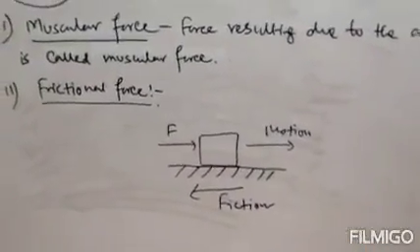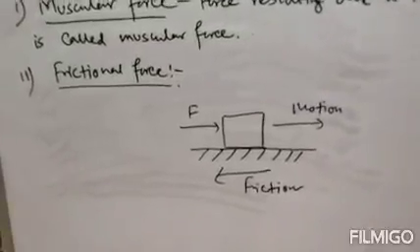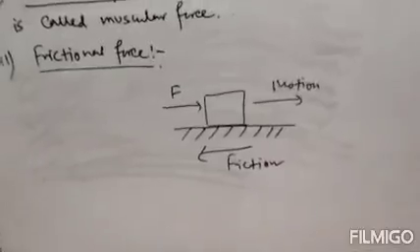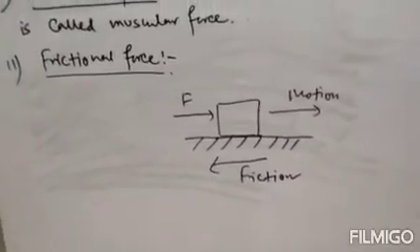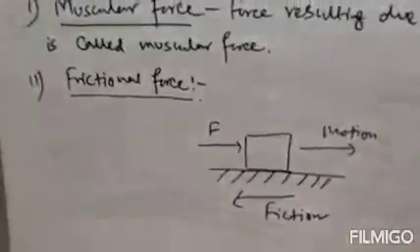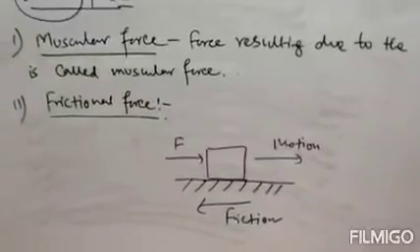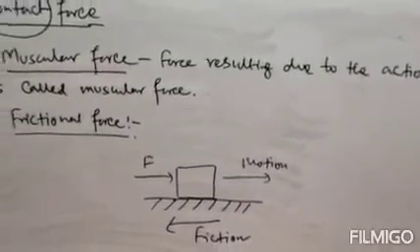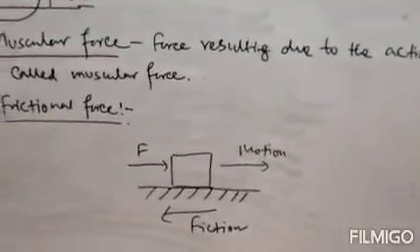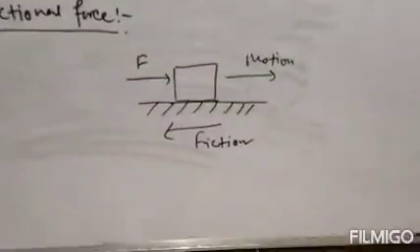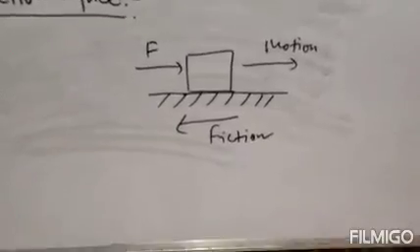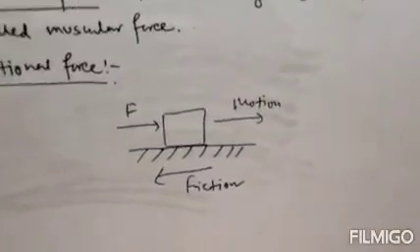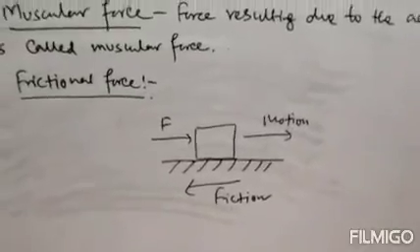The friction will be in the opposite direction of the given force or the motion. That means friction is a force that acts opposite to your motion. That means it always opposes the movement of your body. Clear? So it is a force that acts in the opposite direction, that is, it opposes your movement or your motion. This force is known as friction.